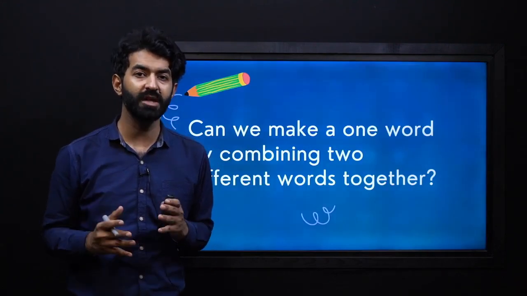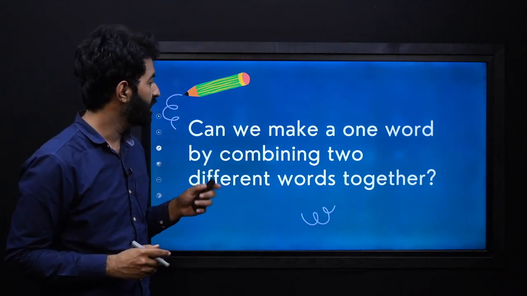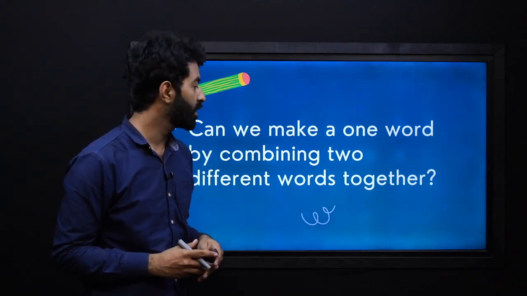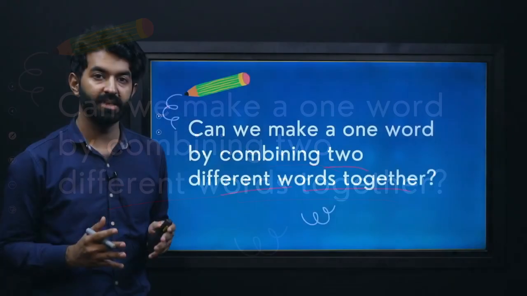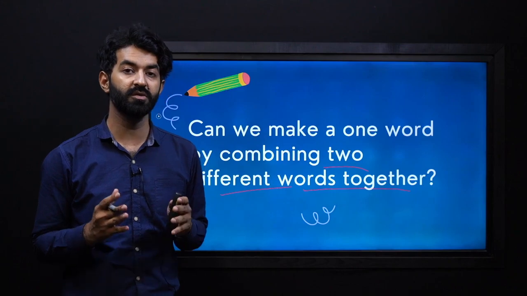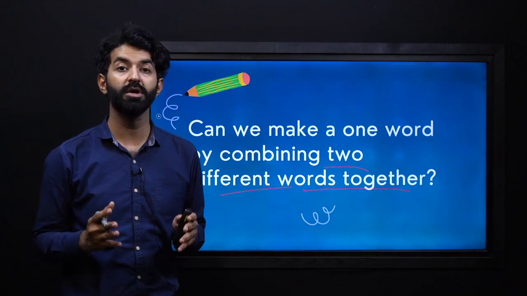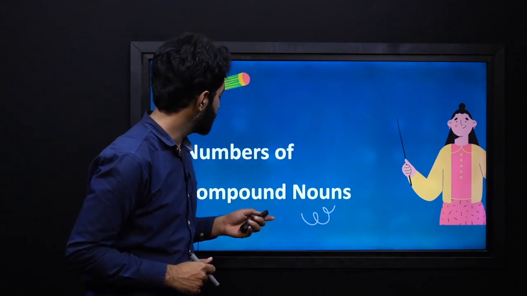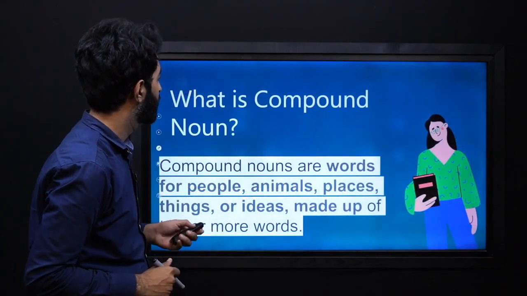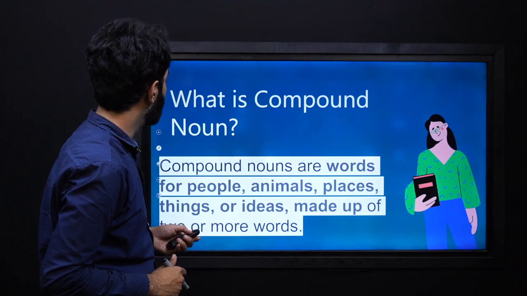After this interesting brainstorm session, we have a question for you to ponder upon. It says, can we make one word by combining two different words together? Is it possible? Yes, it is. And these words will be called compound nouns. Interesting. Now, what is a compound noun?